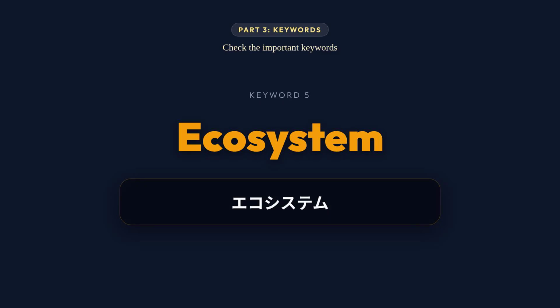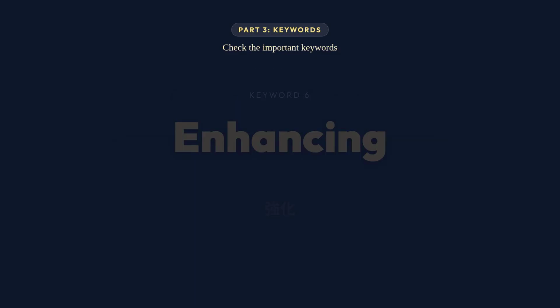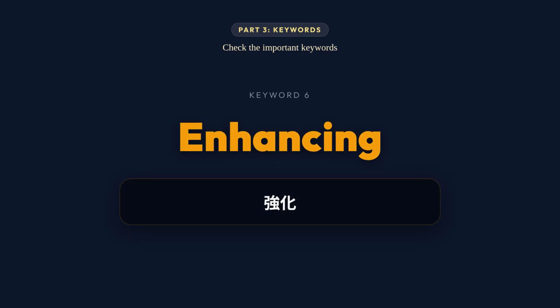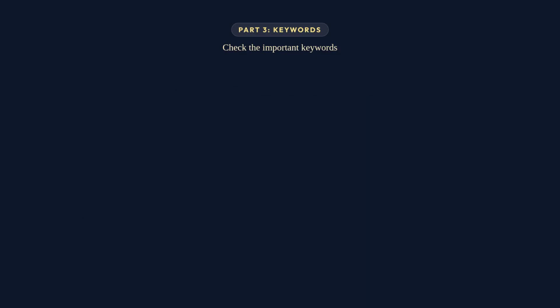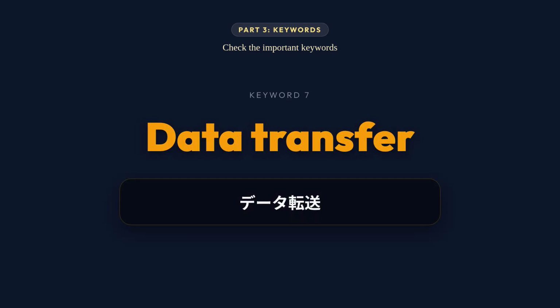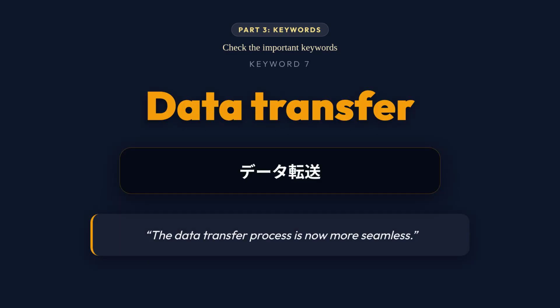エコシステム。Apple's ecosystem is known for its integration. 強化。This feature is enhancing user experience. Data transfer. データ転送。The data transfer process is now more seamless.